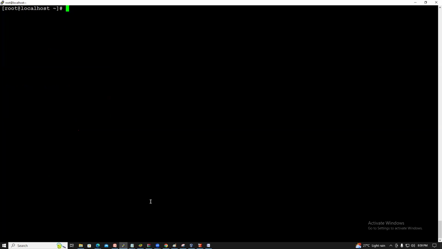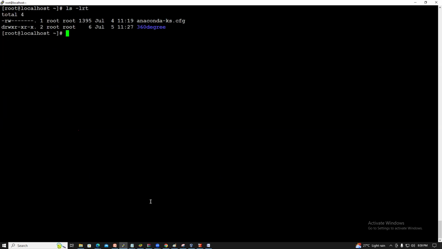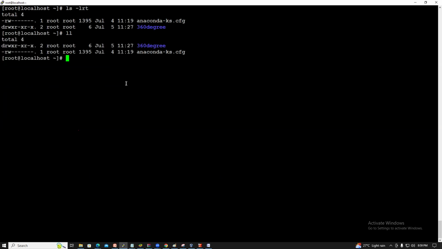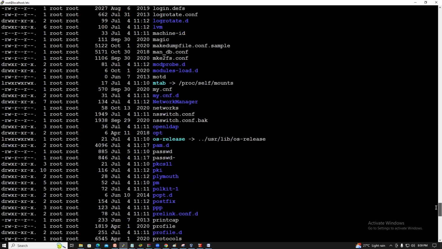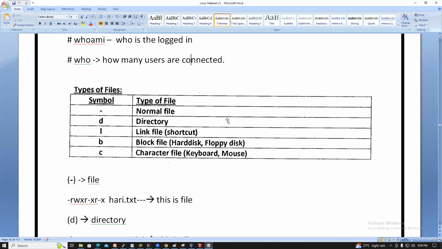In Linux, if you execute the ll command or ls -lrt, it provides the attributes. ll is nothing but a long list, guys. You can check it in the long list. Look at the first letter of the file or directory. If the first letter is hyphen, it is a file. If the first letter is d, it is a directory. You see, guys, if the first letter is l, this is a link file.